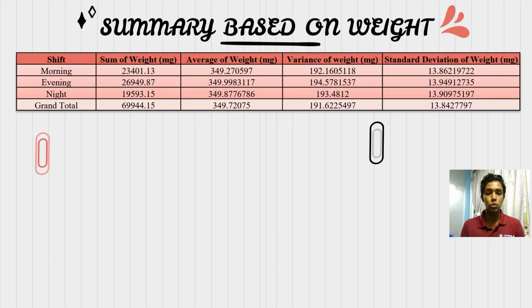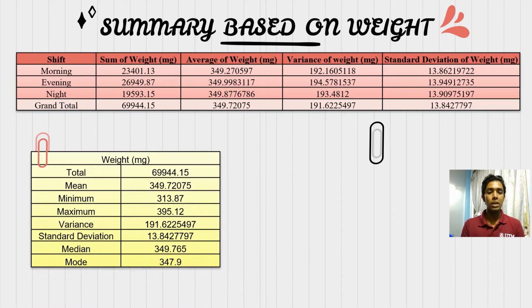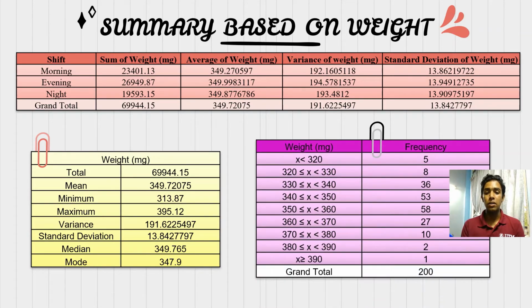We have also shown here the sum, average, variance, and standard deviation of weight for each shift, which is morning, evening, and night, to be more accurate. And here we have summarized the important details that should be seen, which are the total, the mean, median, maximum, variance, standard deviation, and also the mode. And here we have arranged it accordingly in intervals of 10. And also here are the frequencies, which accumulate to 200, the total sample data given to us.